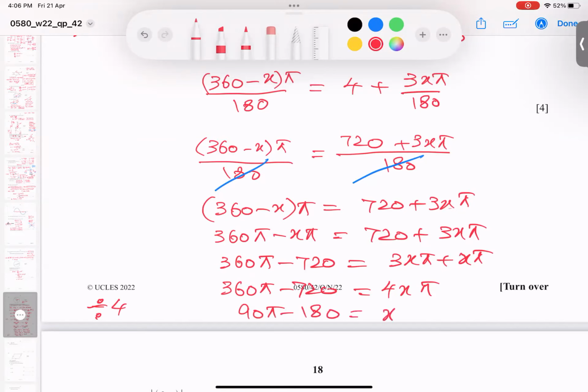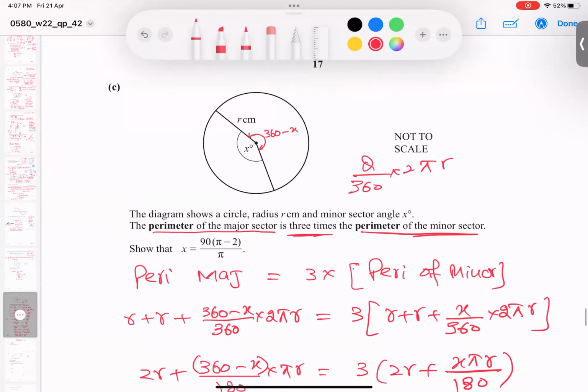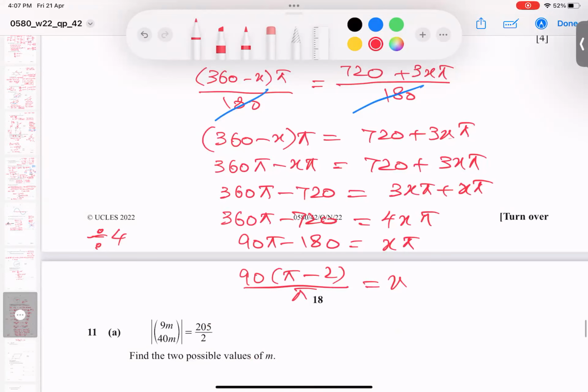And here I got pi x only. And this pi will divide here. So I get 90, and I think 90 is common also. So I got pi with this one and this pi. This pi will come and divide from the right side. So Alhamdulillah, yes, exactly proved.